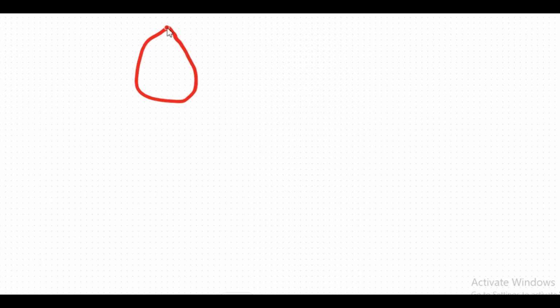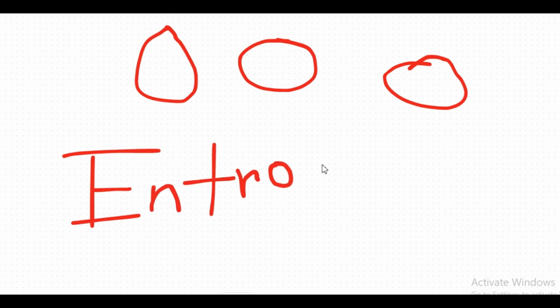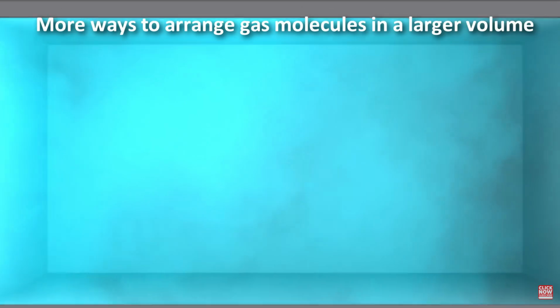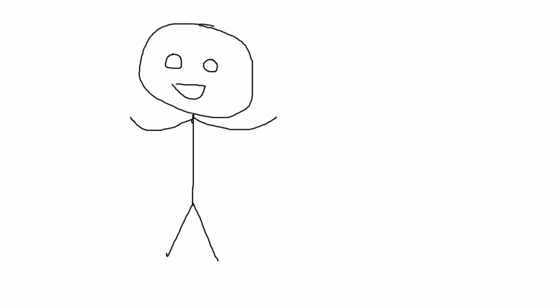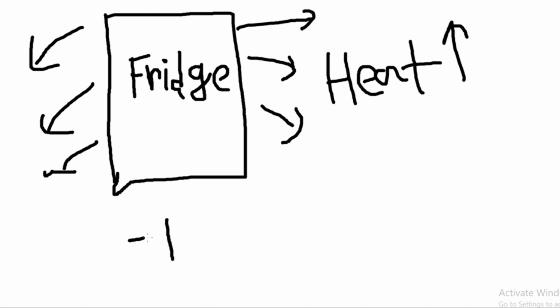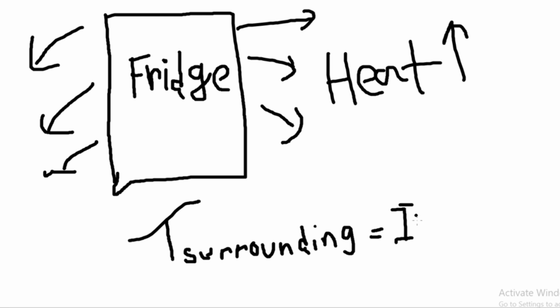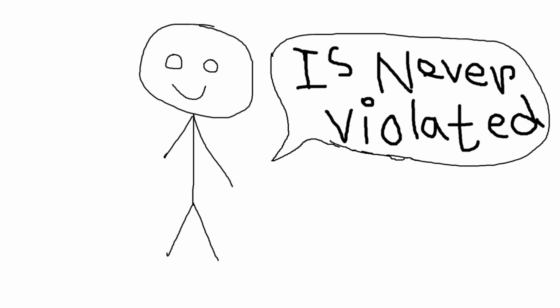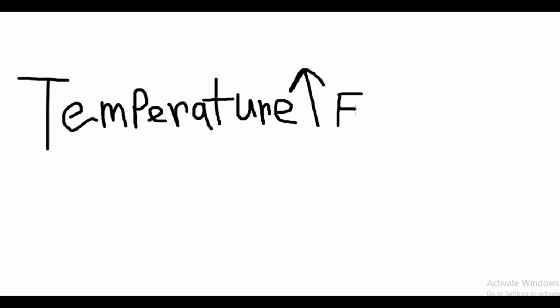Now let's debunk a popular confusion. As the temperature is less in a refrigerator, the molecules will have less energy, so the movement of the molecules will decrease, and so the number of ways in which a molecule can arrange itself will decrease too, resulting in the decrease of entropy. But here's the catch. Even though the temperature decreases inside the refrigerator, it gives off heat to the surroundings, and this increases the temperature of the surroundings, increasing the entropy in the system. Thus, the second law of thermodynamics is never violated. This also showed that an increase in temperature increases the entropy.